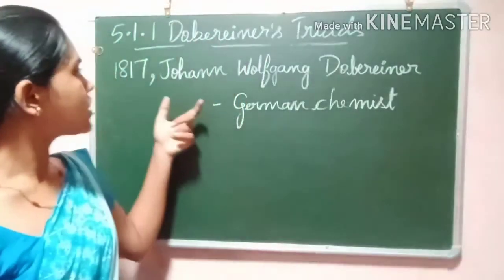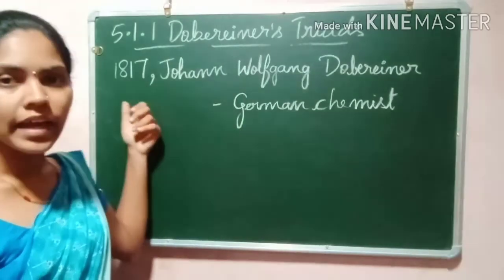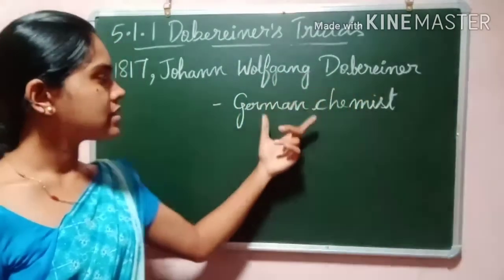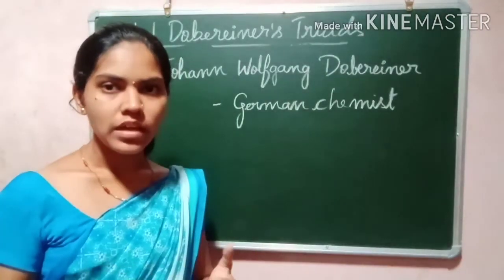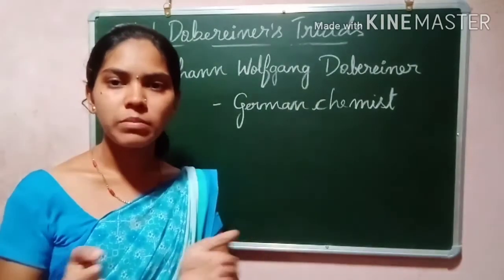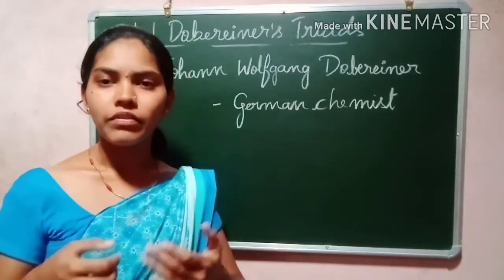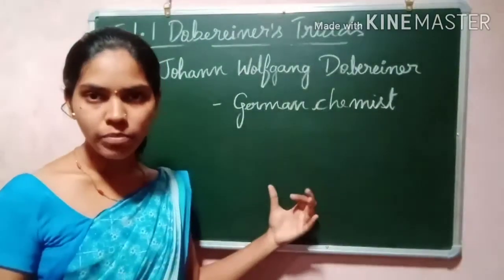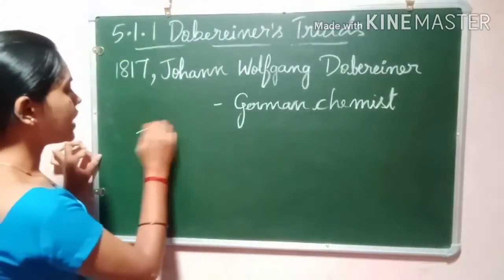The first invention was done by a German chemist, Johann Wolfgang Dobereiner, in 1817. He tried to arrange these elements into groups based on similar properties between the elements. He found that in a group, three elements had similar properties, and those three elements in the group he called triads.